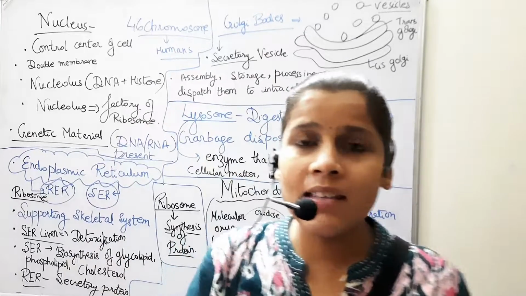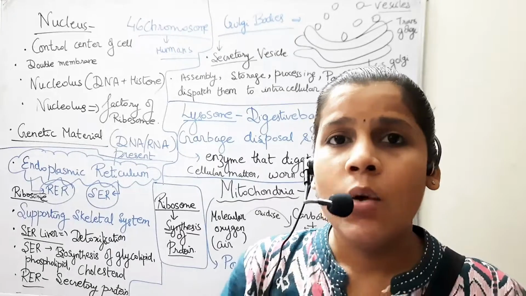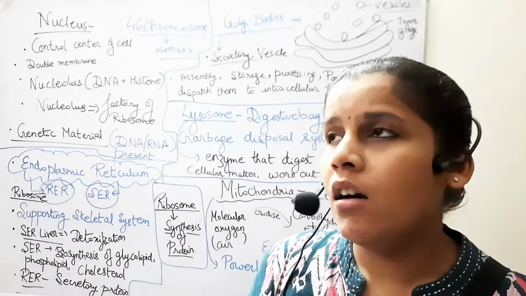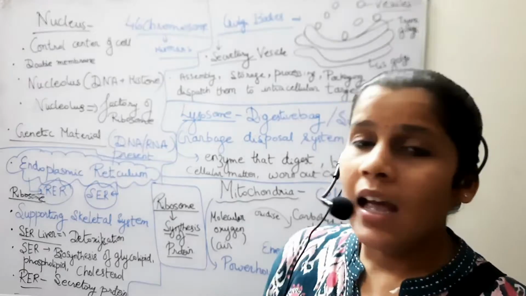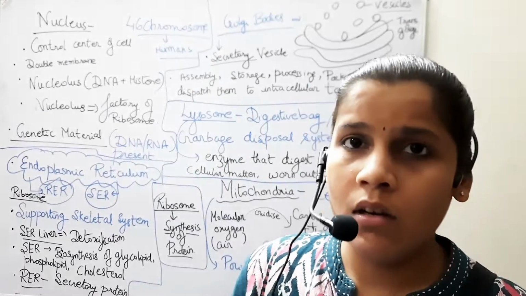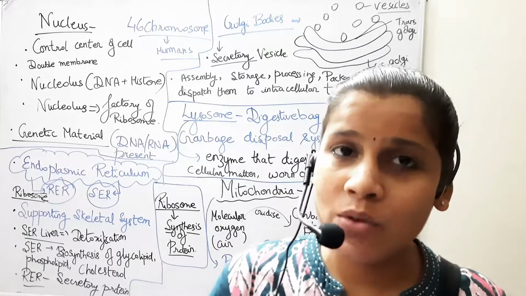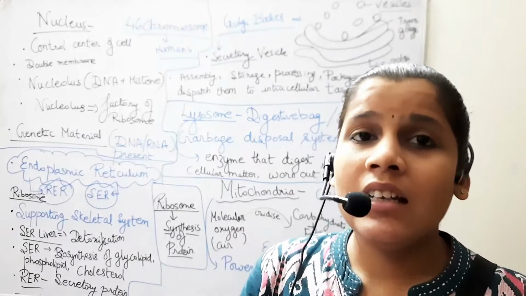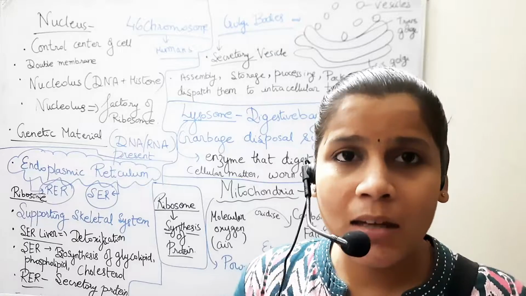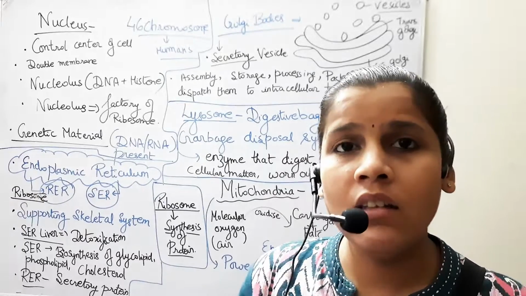So that combines and is very well organized, packaged in the form of the nucleolus. In the nucleolus there is also a factory of ribosomes. It's called the factory of ribosomes, and the nucleus contains the main thing, that is the genetic material DNA and RNA along with genes.